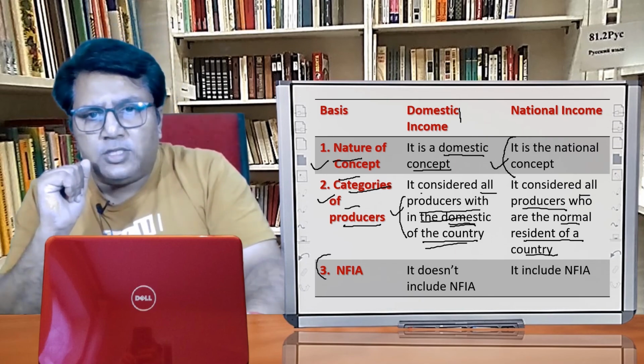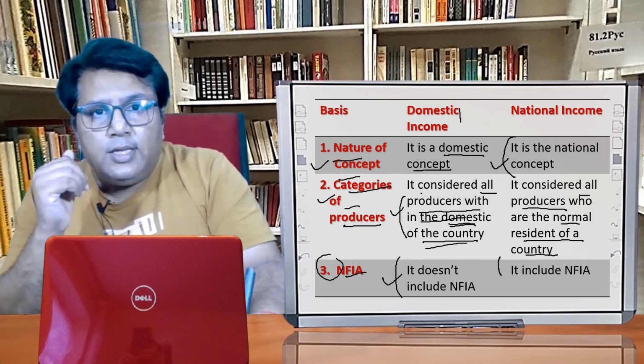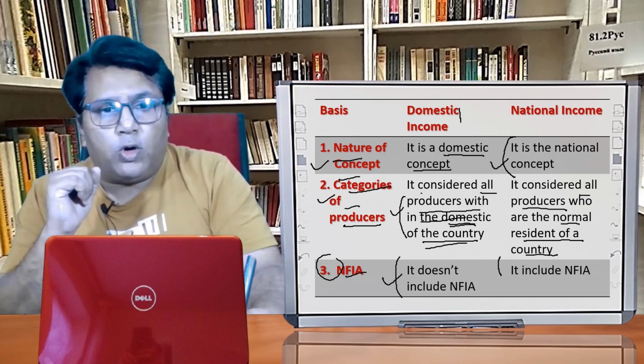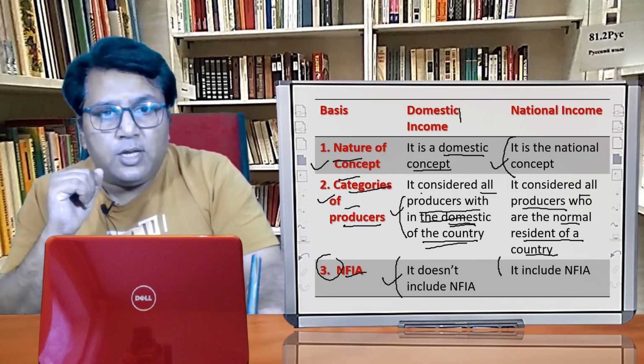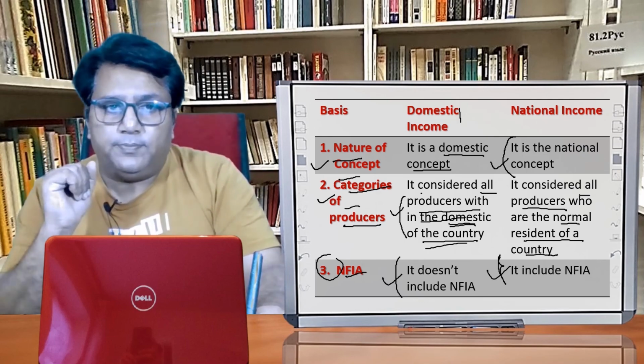The next point of difference is NFIA, and NFIA means net factor income from abroad. In the case of domestic income, we do not consider the net factor income from abroad. But in the case of the national income, we consider net factor income from abroad.